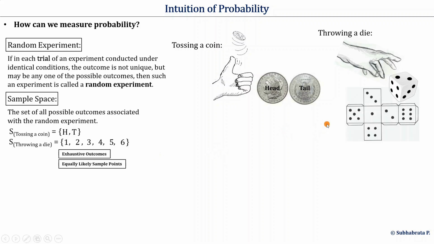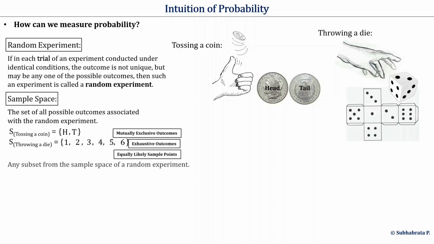For example, in throwing a die, if the die lands with the value 2 facing up, we take 2 as the outcome only. We cannot say 2 and 4 or 2 and 3 both are outcomes. That means outcomes do not overlap on each other. That's why we say these outcomes are pairwise mutually exclusive. So far we see these sample points in the sample space are countable, because these are just 2 examples of discrete sample space. Later we will see continuous sample space with uncountable sample points also.